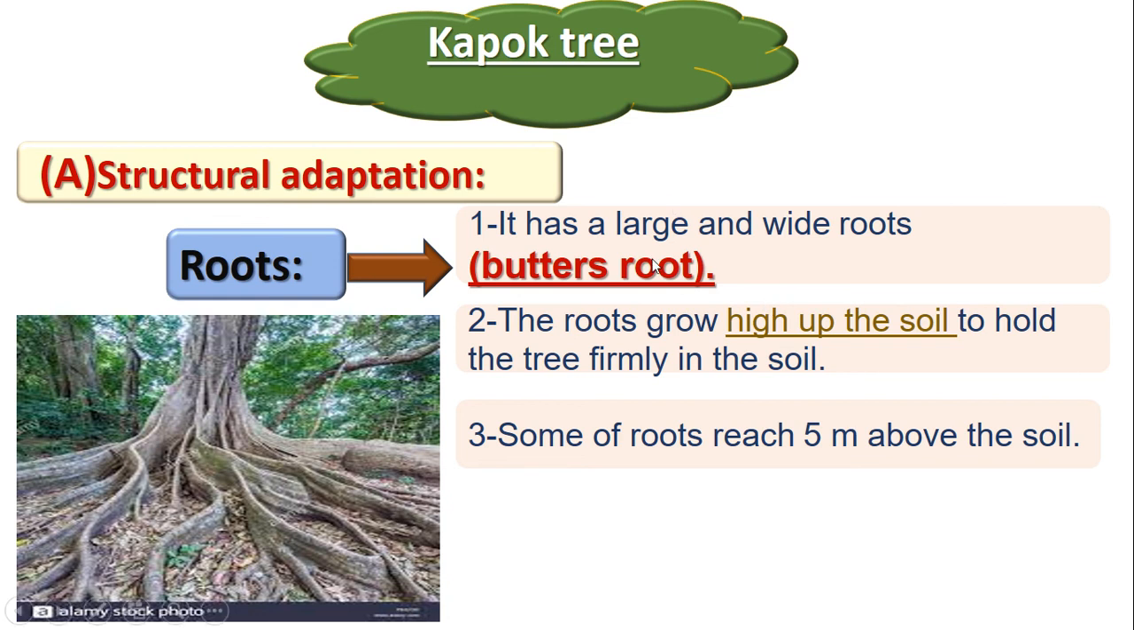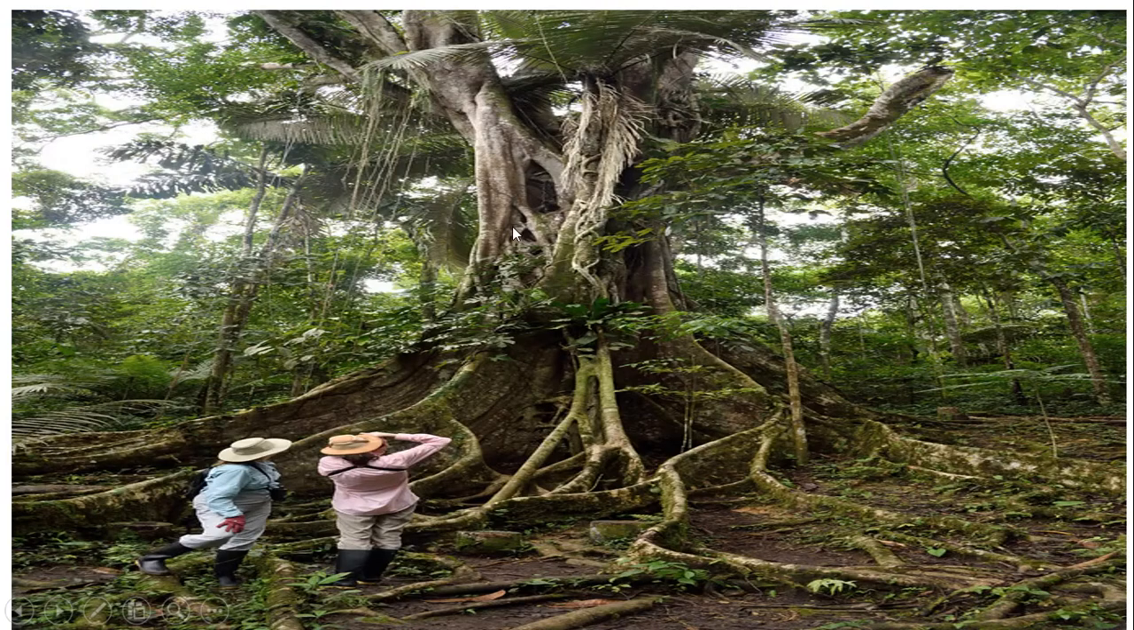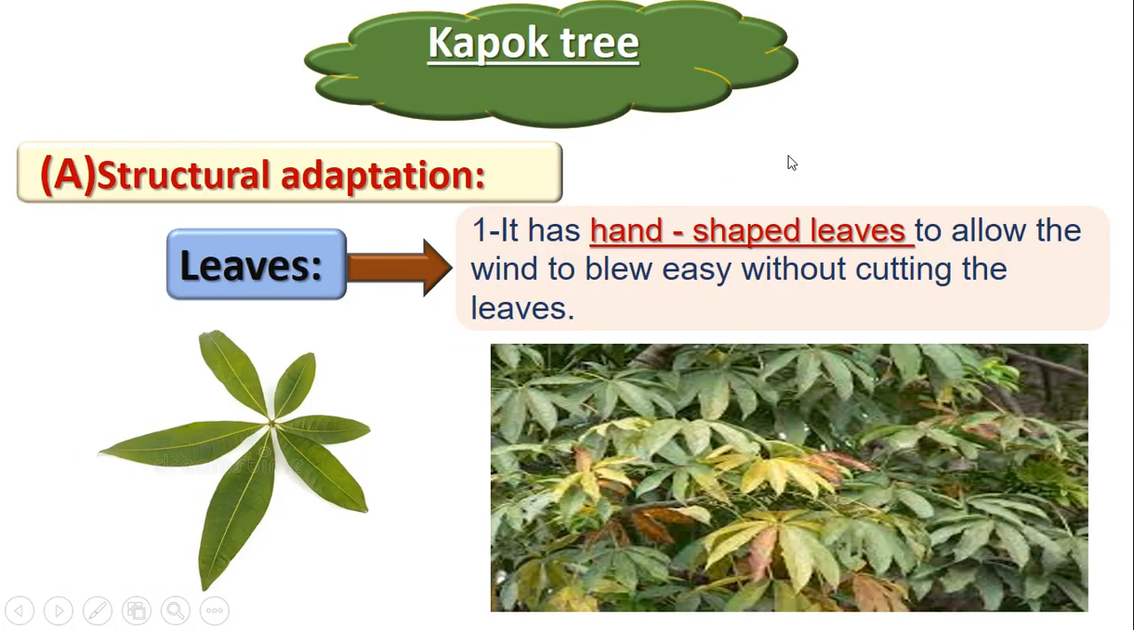Okay? Now let's talk. This is the kapok tree. It's very tall and it also has buttress roots. Can you see the buttress roots? This is the buttress roots. They are very large and very wide to hold the tree on the soil.